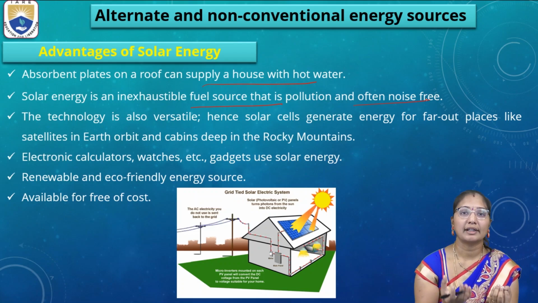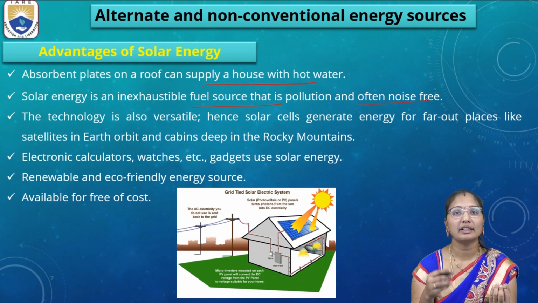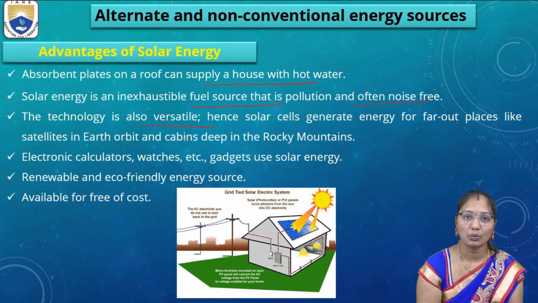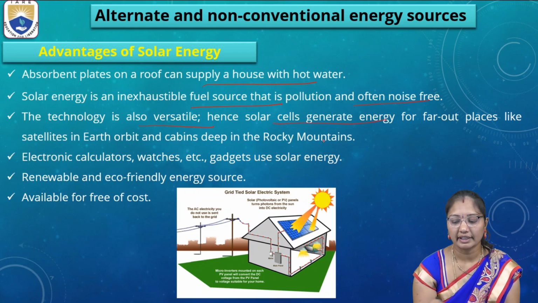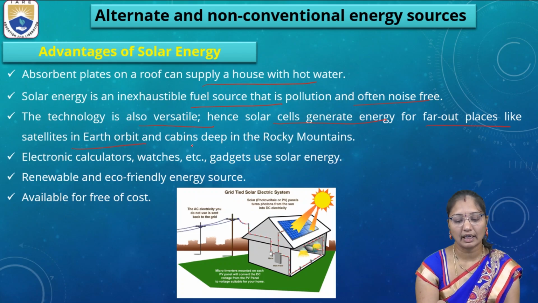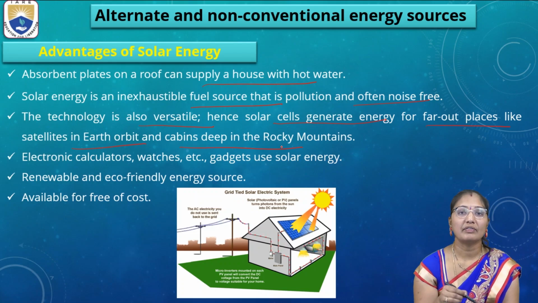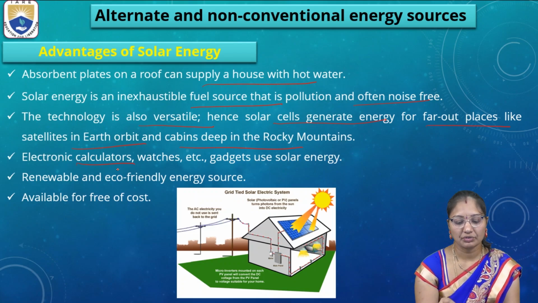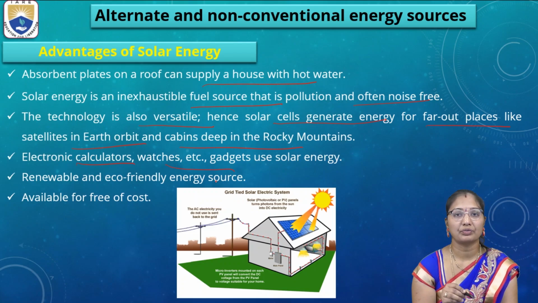During night time, they glow because of the photovoltaic cells' energy absorption. The technology is also versatile. These solar cells generate energy for far out places like satellites in Earth orbit and cabins deep in the Rocky Mountains. The electronic calculators, watches and gadgets which we are using also use solar energy.